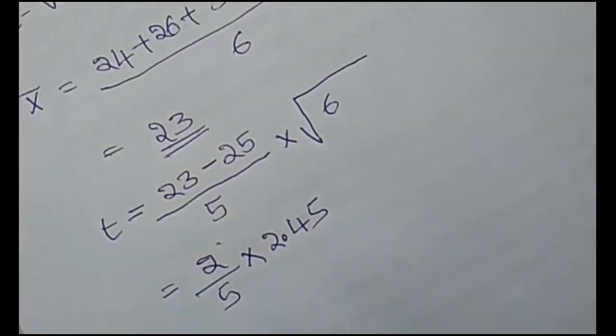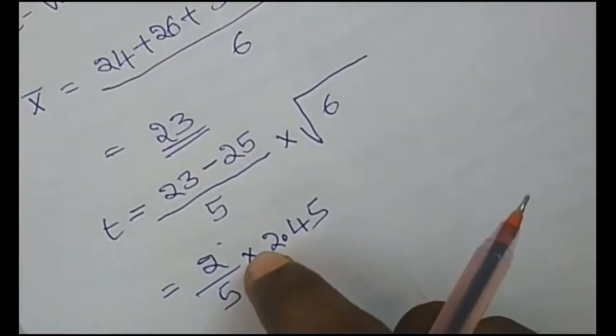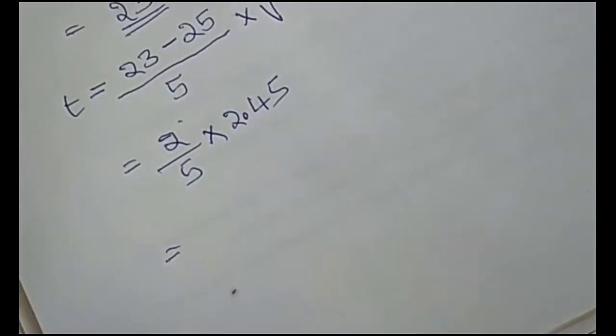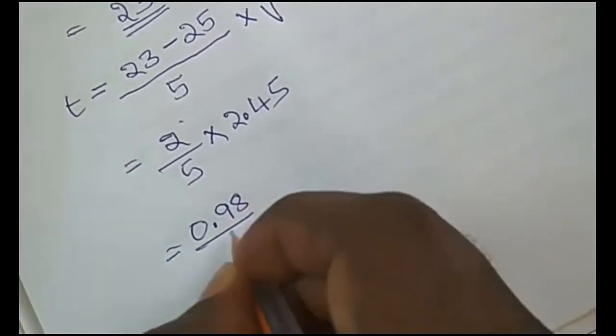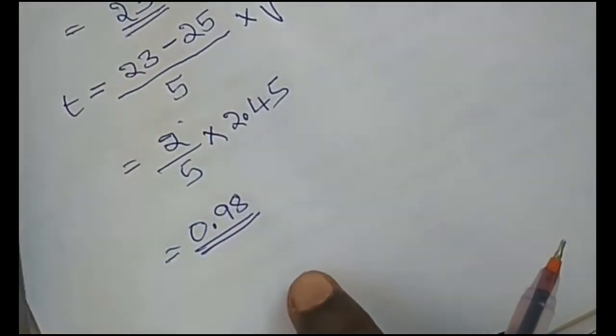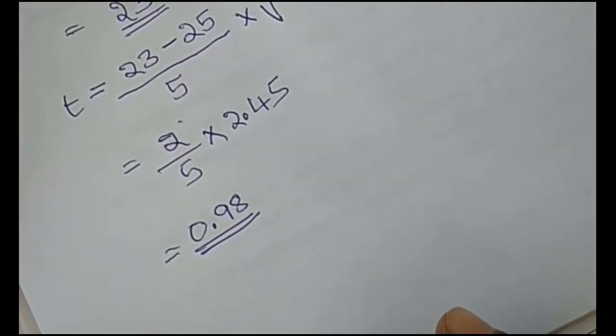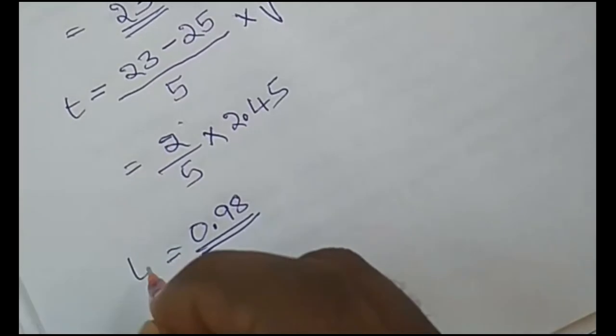Now find the value: 2 into 2.45 divided by 5 is 0.98. See, the t value we got is 0.98, and that is the t value or t statistic.